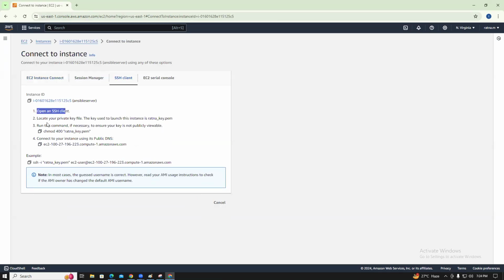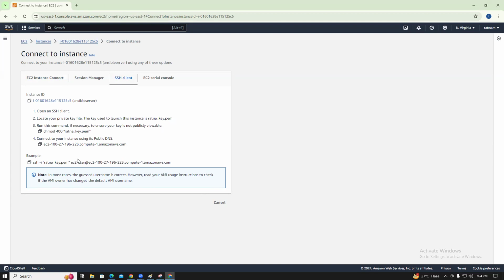Open your SSH client, locate your private key file. The key used to launch the instance is Ratna's underscore key.pem. Run this command.